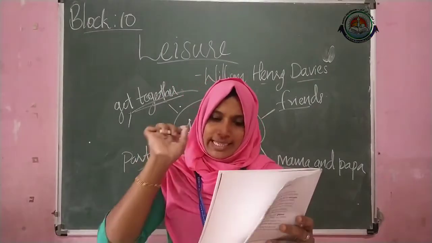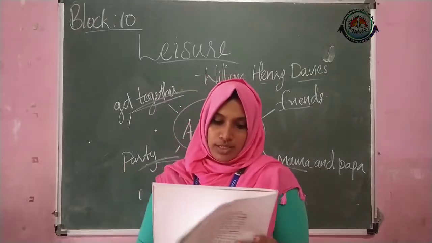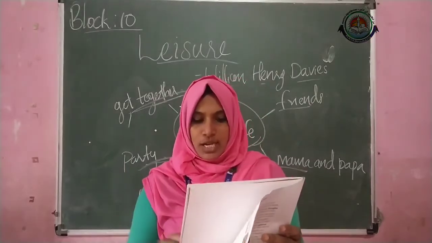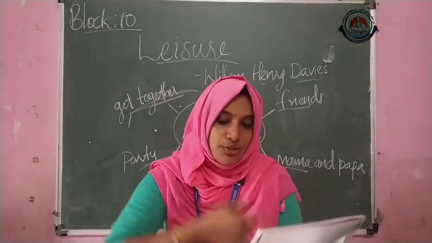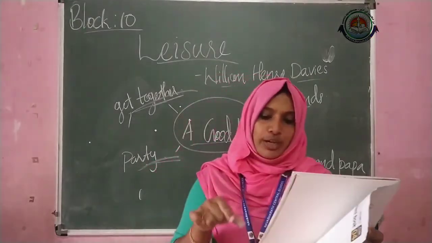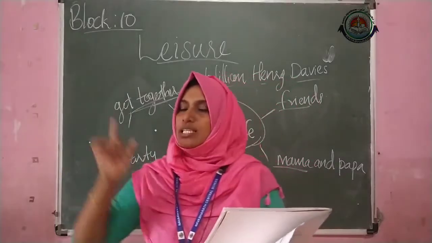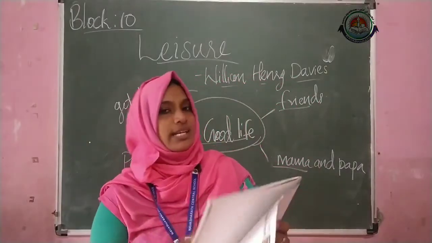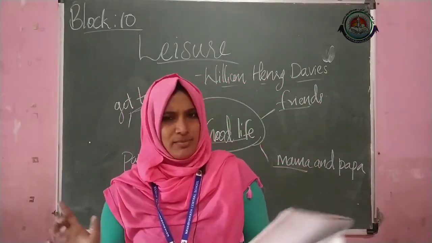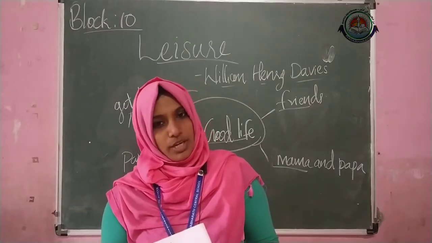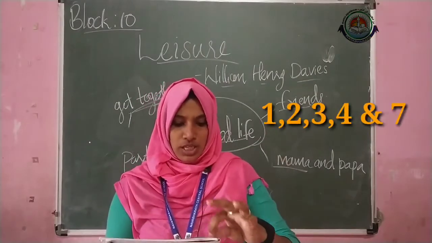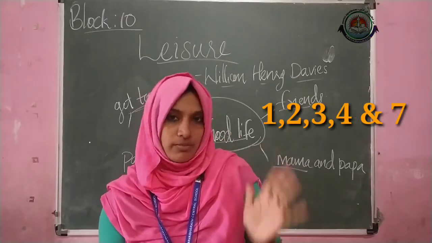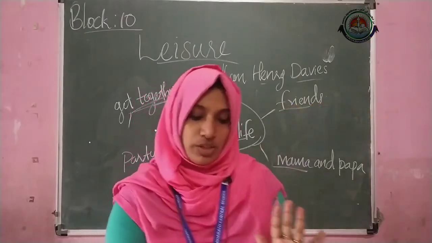The poet does not really want us to know the place where squirrels hide their nuts. He just wants to tell us that we should look around and notice even smaller things like this. That is meant by that point. Okay. So children, this is how you can do this 1, 2, 3, 4 and question number 7. So this is only for today.